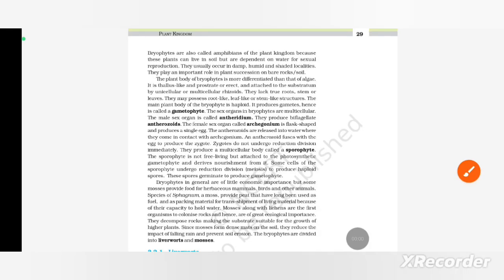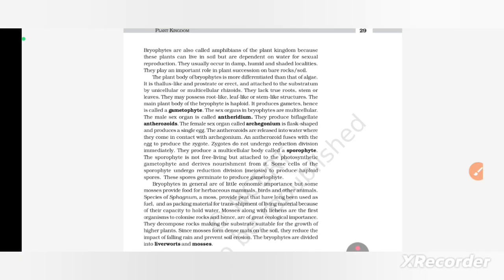It lacks true root, stem, or leaves. They may possess root-like, leaf-like, or stem-like structures. The main plant body of the bryophyte is haploid. It produces gametes, hence it is called a gametophyte. The sex organs in bryophytes are multicellular. The male sex organ is called antheridium. They produce biflagellate antherozoids. The female sex organ called archegonium is flask-shaped and produces a single egg.